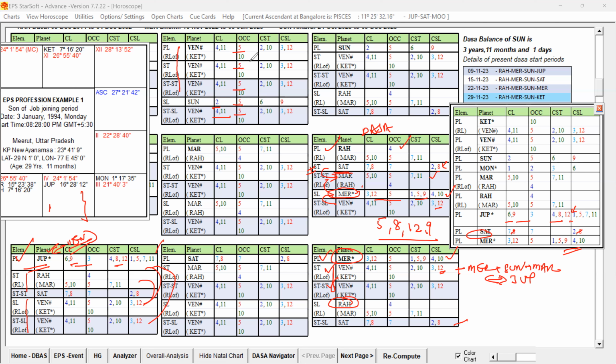But we cannot see how Venus can be favorable for the native to join the job during that Venus Antara. It can be significator of the occupant of the second, sixth, 10th or 11th house, because a planet in the star of that planet will be stronger. But here the problem is two things, as I was explaining. Venus is CSL for 2 and 10, and third cuspal sublord, and same way all things.